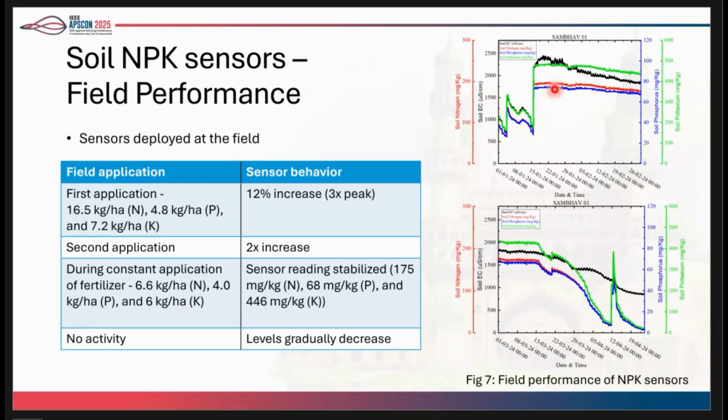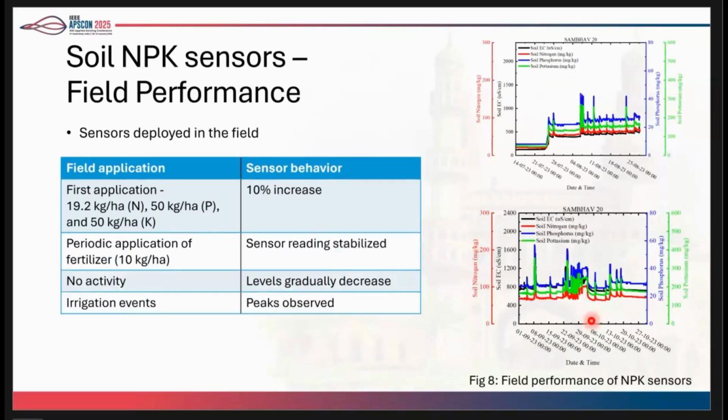And when fertigation is applied constantly, it remains at a constant point, and it gradually decreases when no fertilizers are applied. Similarly, in another field, which is a separate system, we can see a different behavior.